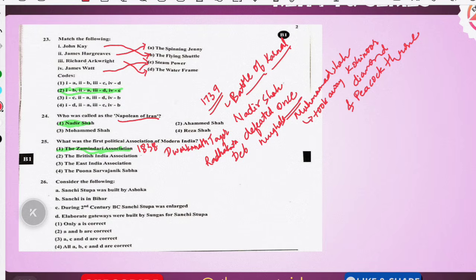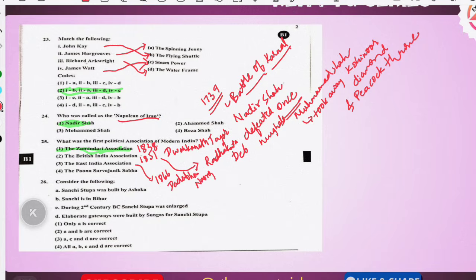And coming to the next, we will see the British India Association was founded in 1851, and founded by Raja Radhakanta Deb, who was the first president of the British India Association in 1851, that is in Calcutta. And coming to the next, East India Association was founded by Dadabhai Naoroji in 1866, that is in London.